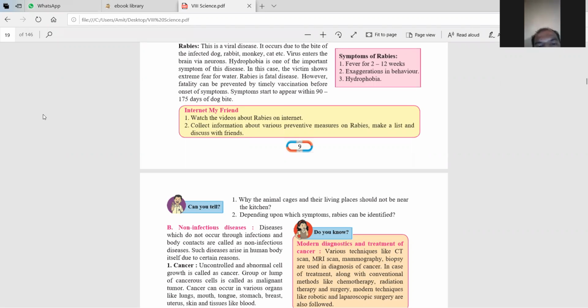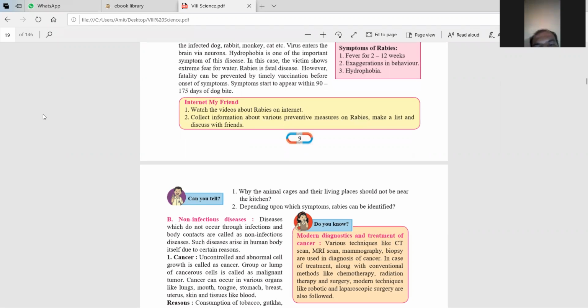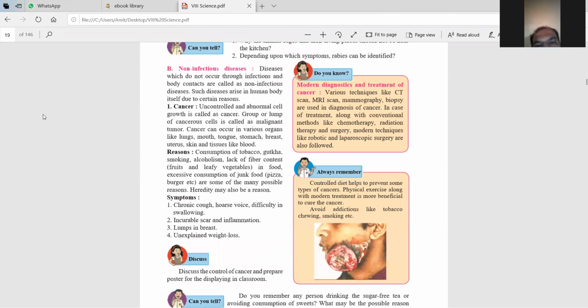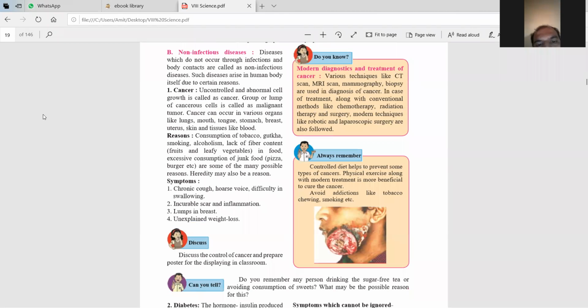Now there are non-infectious diseases. Diseases which do not occur through infection and body contact are called non-infectious diseases. मतलब जो डिसीजेस कोई भी बॉडी कांटेक्ट से और थ्रू द इन्फेक्शन से नहीं होते हैं, उसे नॉन इन्फेक्शियस डिसीजेस बोलते हैं। Such diseases arise in the human body itself due to certain reasons. मतलब ये डिसीजेस कुछ ना कुछ रीजंस के कारण आदमी के बॉडी में आ जाते हैं। Now the first one is cancer.